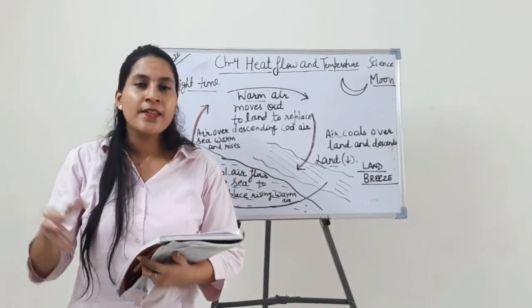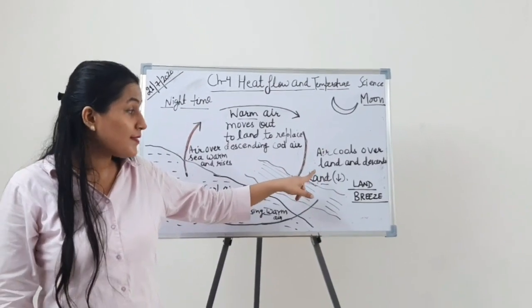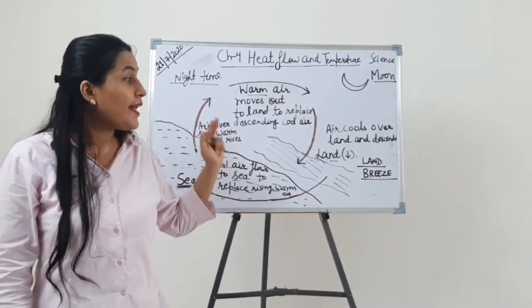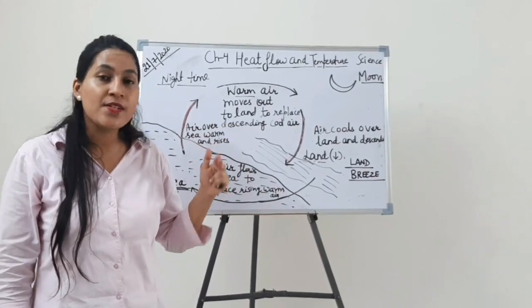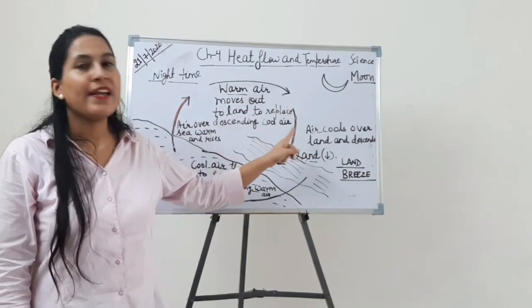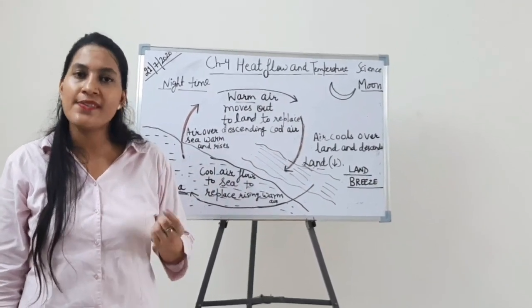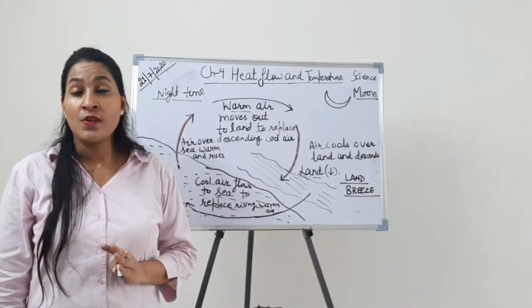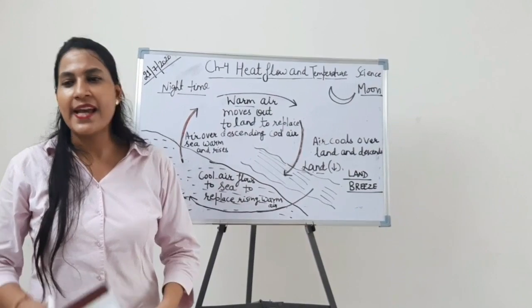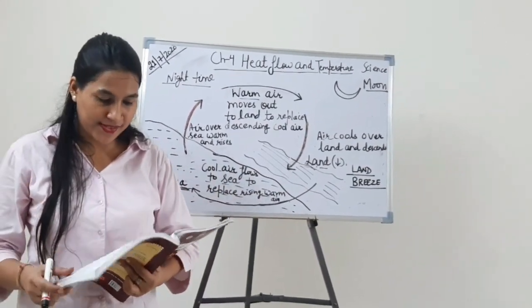Is that clear? The air which you find on land during sea breeze is all warm, and the air which is present on land in land breeze is cool. So students, these are the three differences you can write down when you get such type of questions. Okay, so now you have all done. Yes, I can see that you all are writing all the three differences in your rough notebooks.